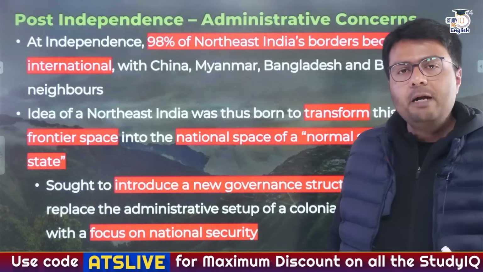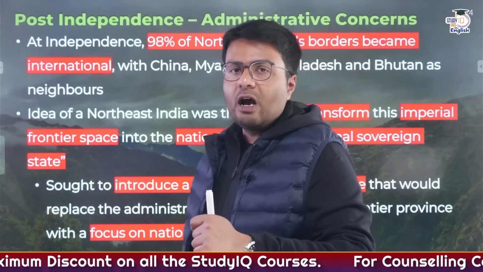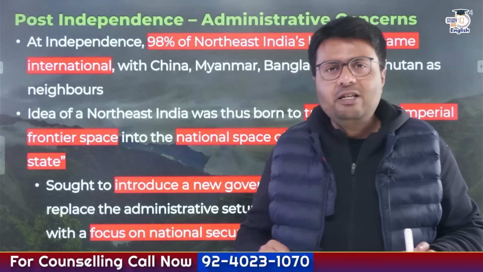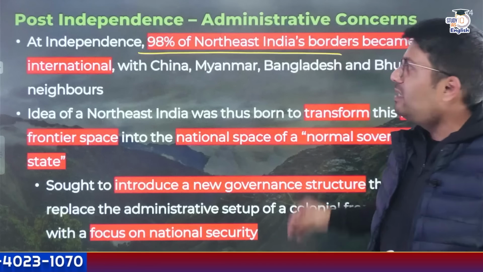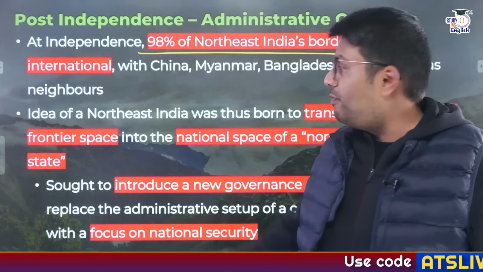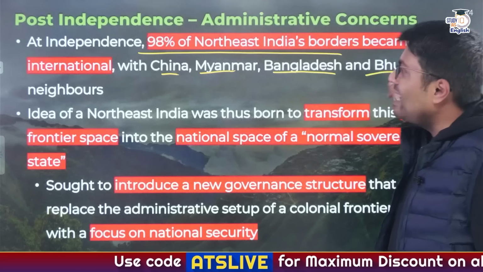After India got independent, the question in front of the independent Indian government was how they should govern the region that is called Northeast India. They came up with many challenges. The first challenge was that 98% of present-day Northeast India shared its international boundary with countries like China, Myanmar, Bangladesh, which was then East Pakistan, as well as Bhutan.